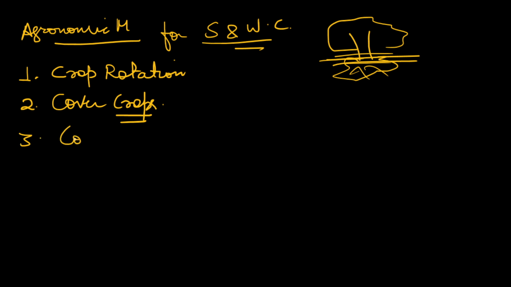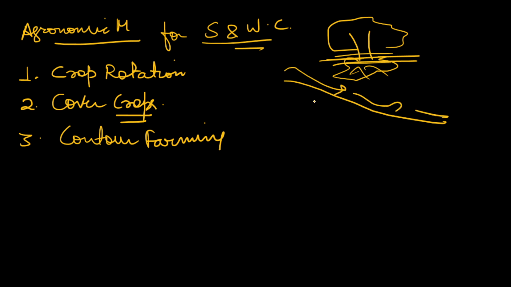Next, we can do contour farming, because what happens in slopes, suppose this is slope and whenever water moves through these slopes it will lead to erosion, but when you will do contour farming, we make the farming into contours, this water erosion will be reduced and our soil will be saved, and the water which is been losing through the runoff will also be conserved, and that can be used in the agriculture practices very nicely. Contour farming, we can do terracing.